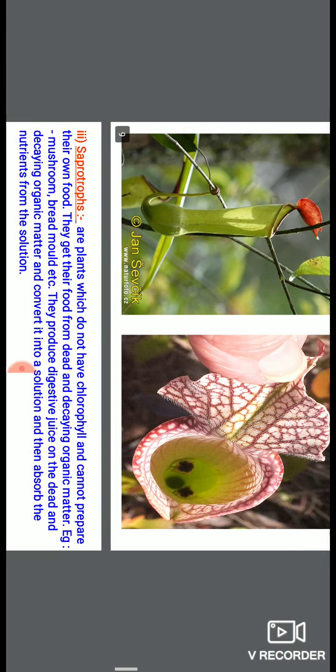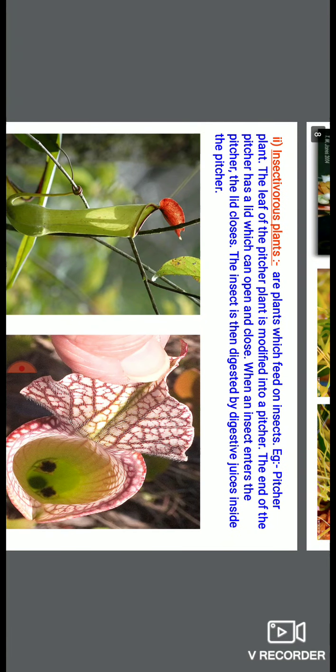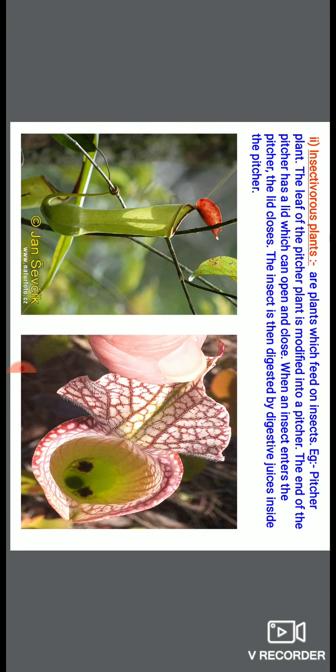Next mode of nutrition. If someone asks whether insectivorous plants are heterotrophs or autotrophs, you will answer that insectivorous plants are partial autotrophs. Why? Because some of the food they synthesize on their own, but for some of the requirements they depend on insects. How?